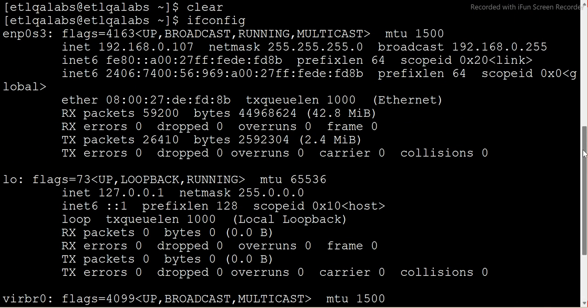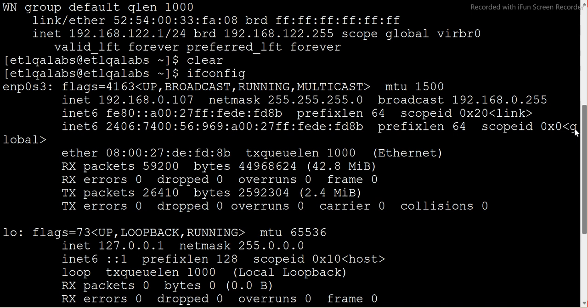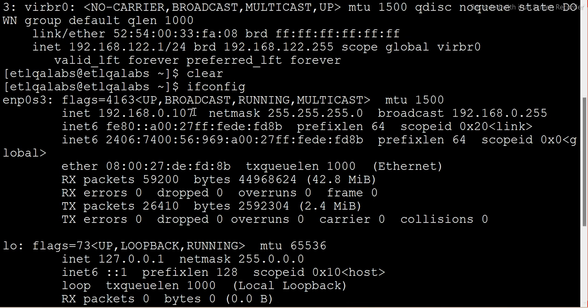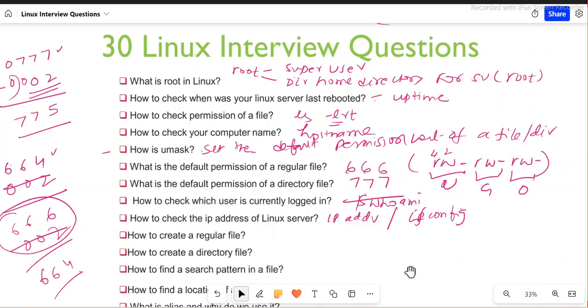Where exactly is it, guys? It should be under section 3 here. Here, see, inet, and this is the IP address. All right, this is how you can check. So two commands to check.